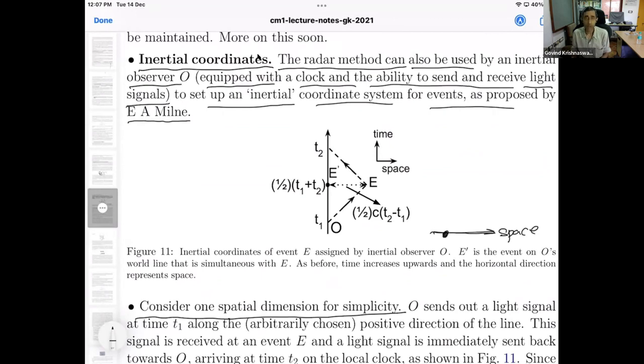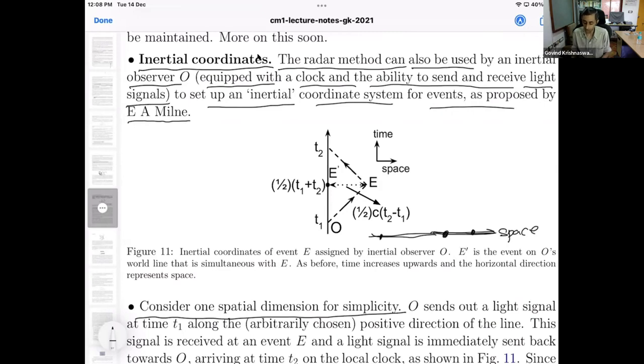So we are looking at the frame of the observer, in which the observer is at rest. Various events can take place along this line. A person can yawn when they are sitting here at some instant of time, and a crocodile can wake up at some instant of time, and so on.